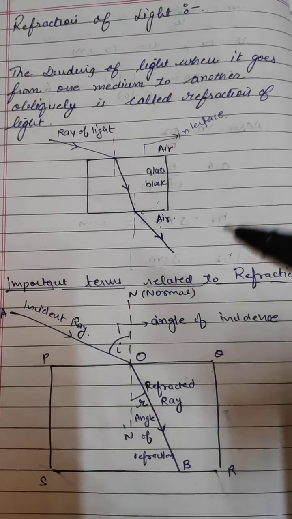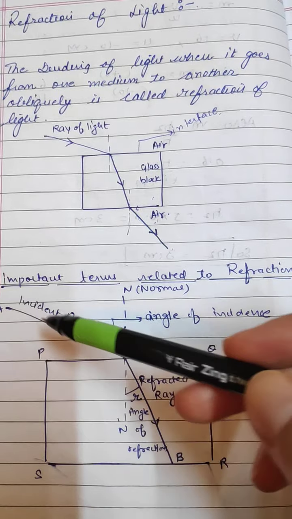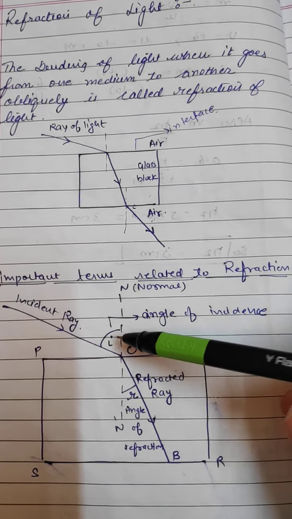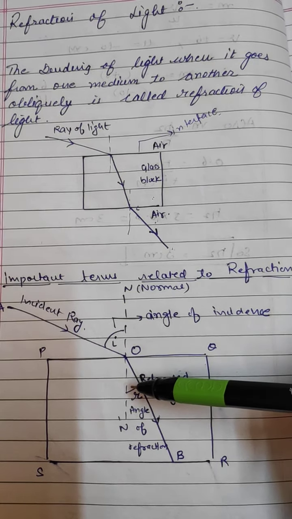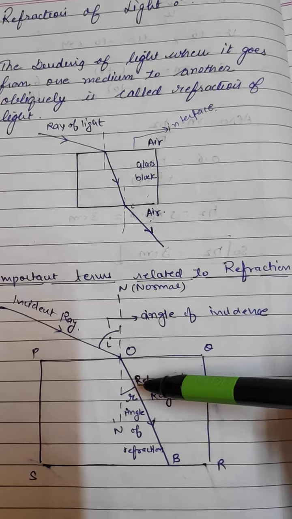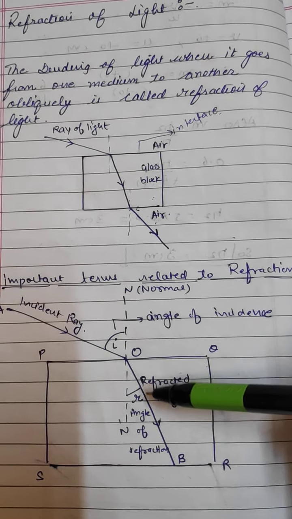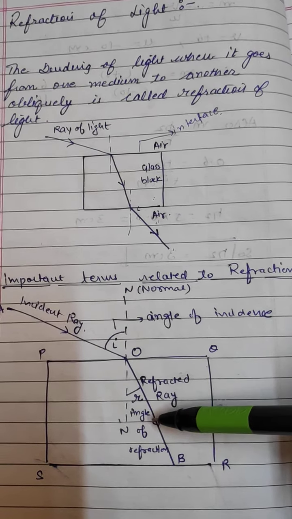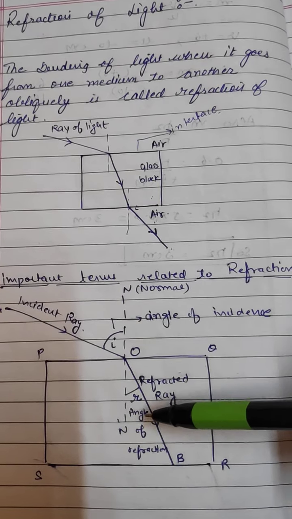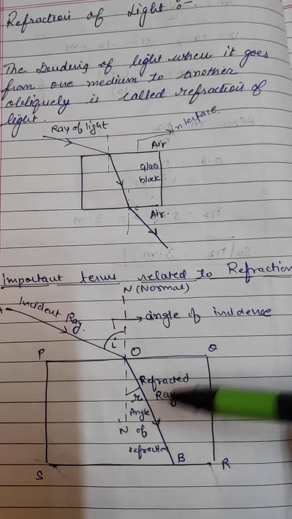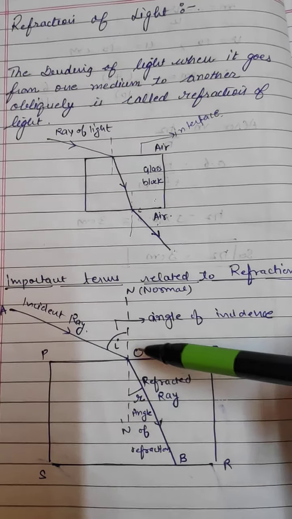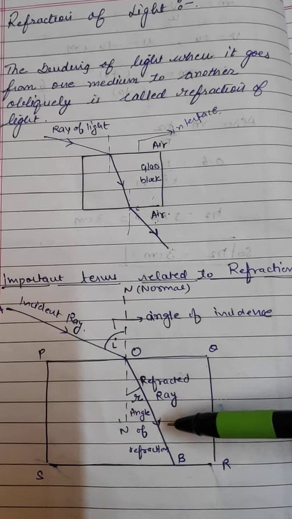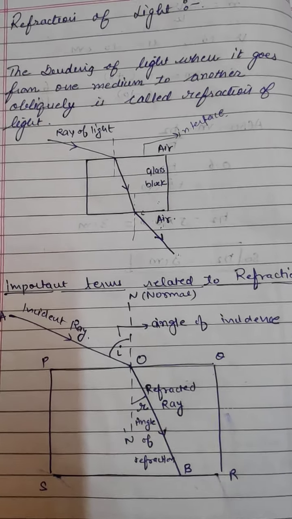The cause is this. Suppose a light ray is incident, going from air to the denser medium, that is glass. There will be an effect on its speed. There will be a change in the speed, and due to that change it suffers refraction, means it will undergo bending. So this is the cause of refraction.